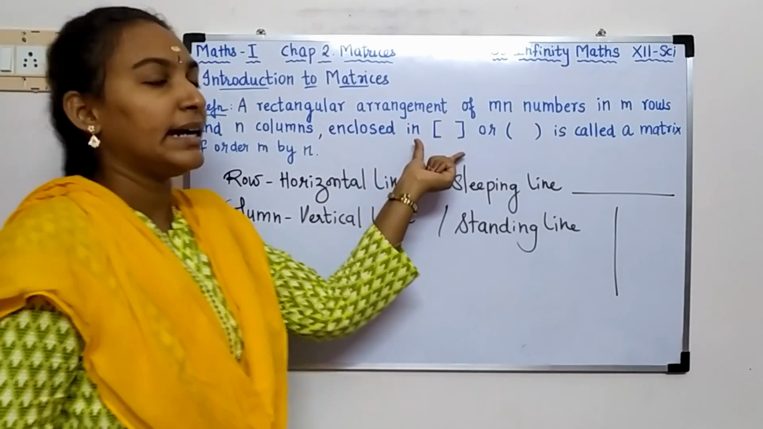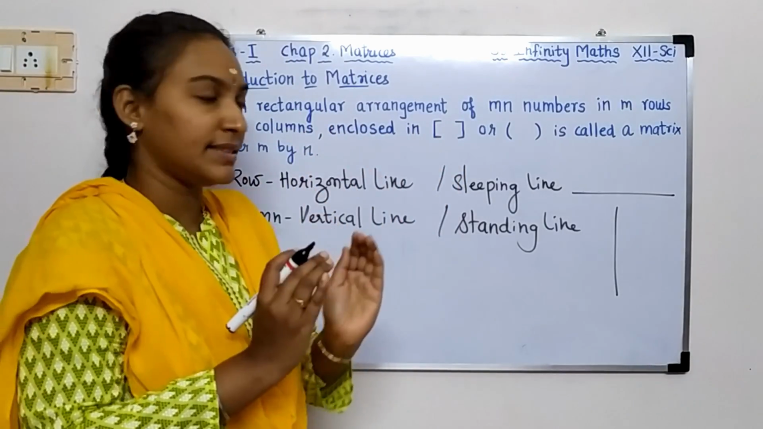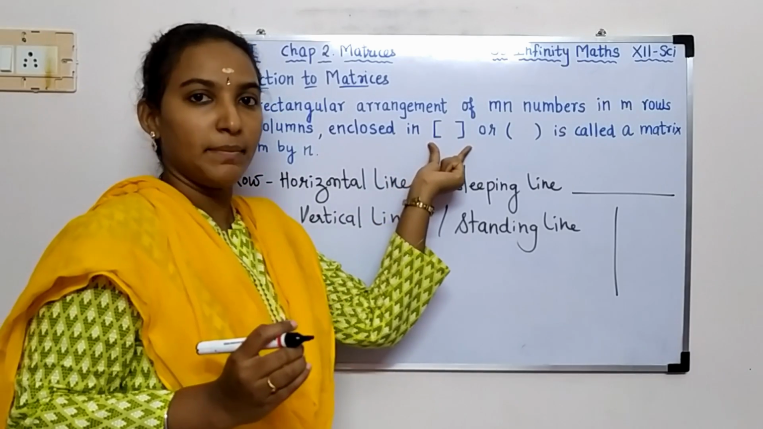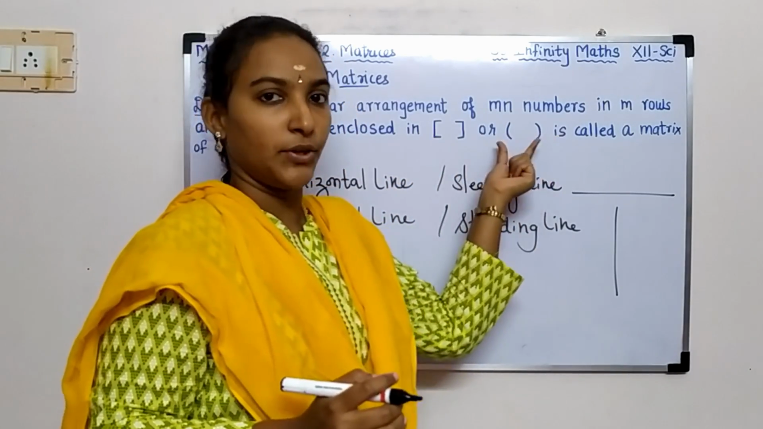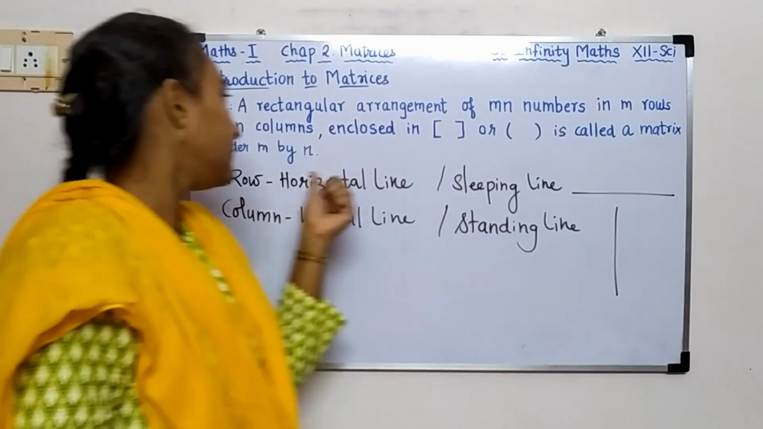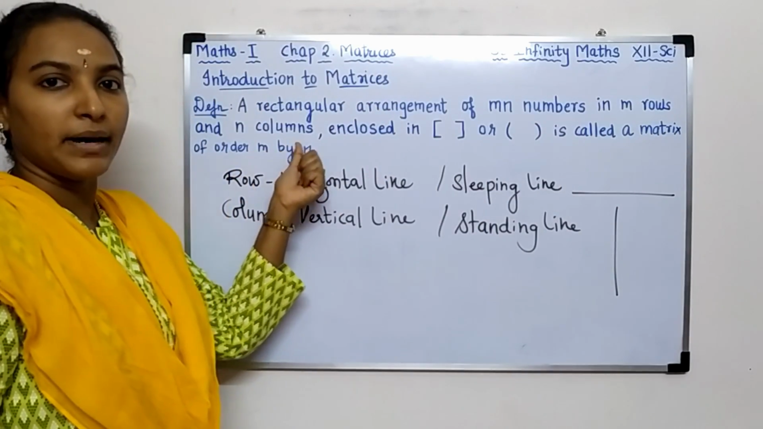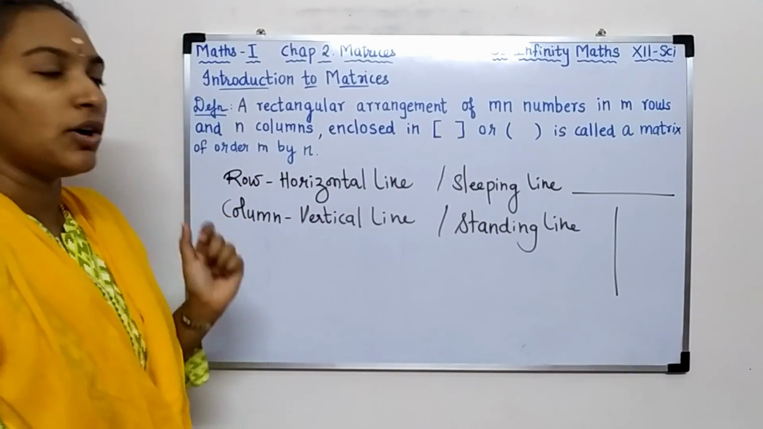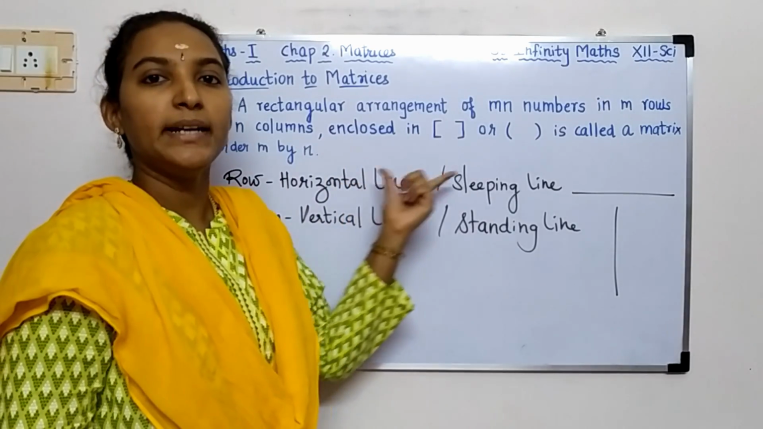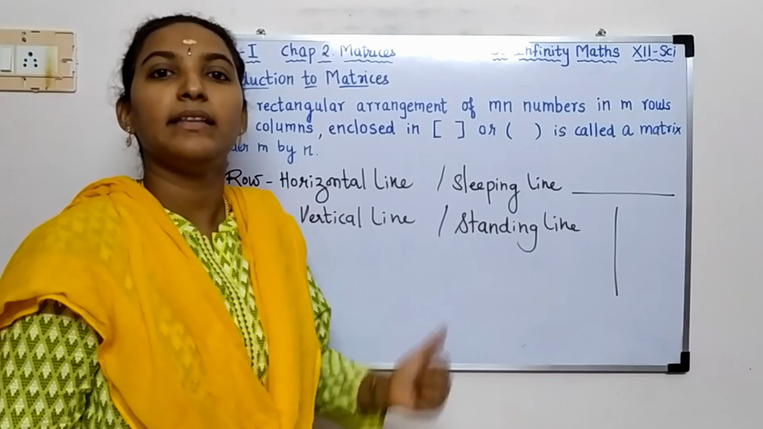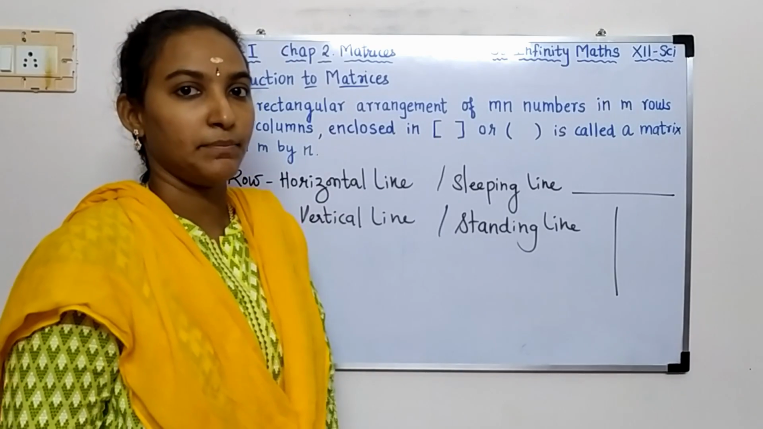Enclosed in, that is, the numbers are kept inside this square bracket, or we can use the round bracket. It is up to you. It is called a matrix of order m by n. Such a matrix is called of order m by n. So I hope the definition is clear. Now we can understand this with the help of some examples.